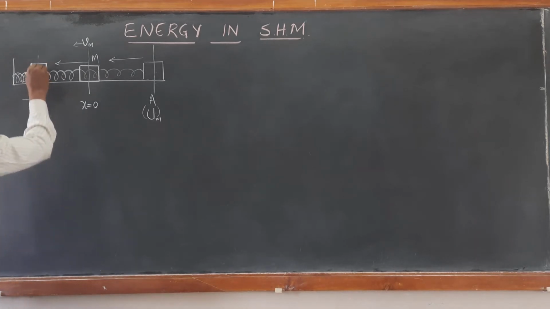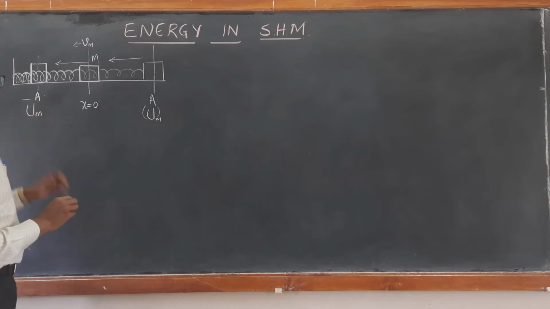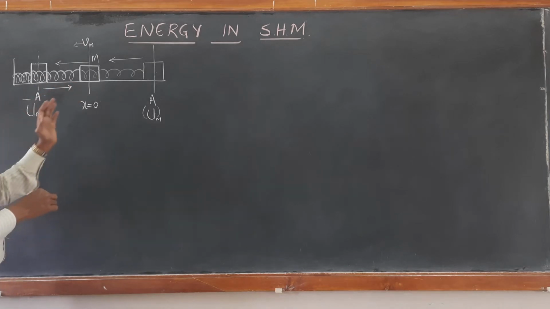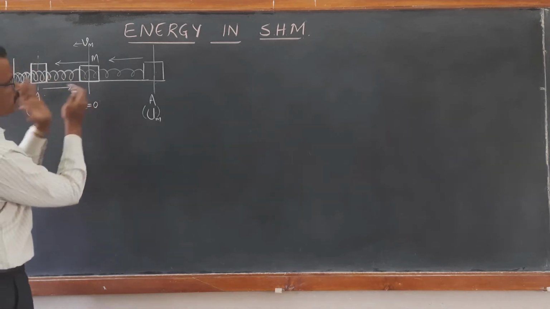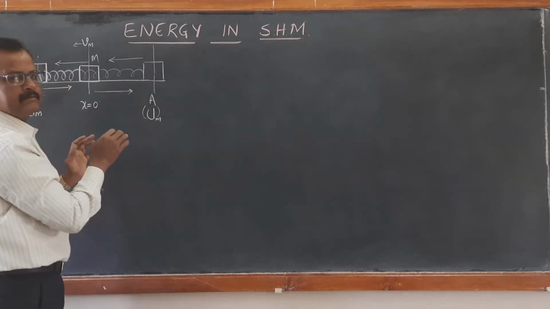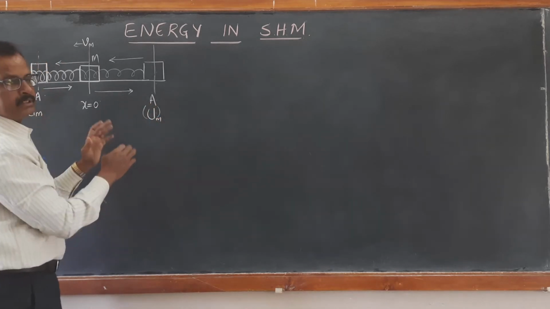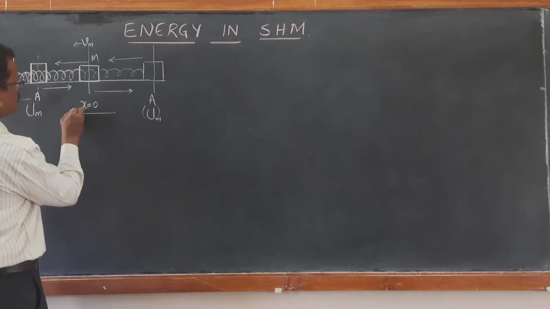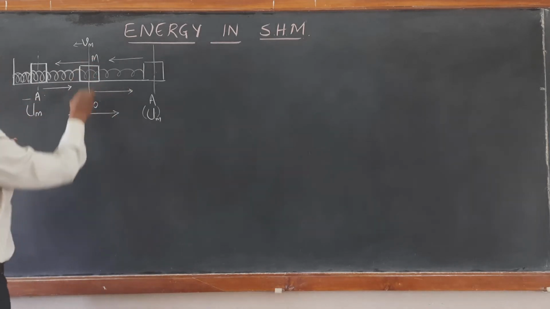When it reaches the extreme position, it attains maximum potential energy. From this potential energy, energy again gets converted into kinetic energy. When it reaches the equilibrium position, potential energy is completely converted into kinetic energy, and due to the gained kinetic energy it goes to the other end, reaches the maximum stretched position, and kinetic energy is converted into potential energy. In this way, the block attached to the spring keeps on oscillating about the mean position.